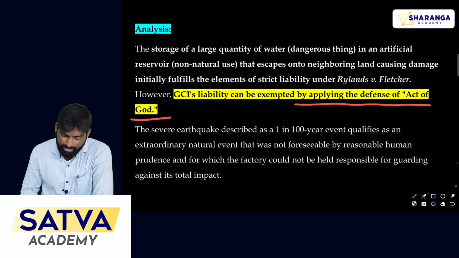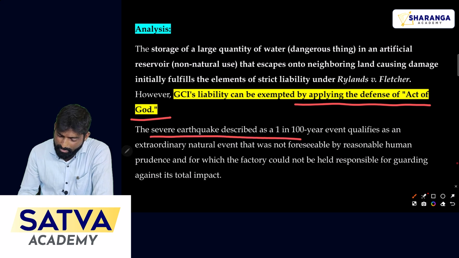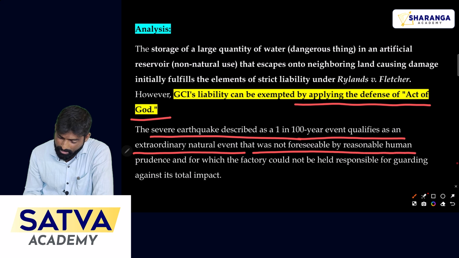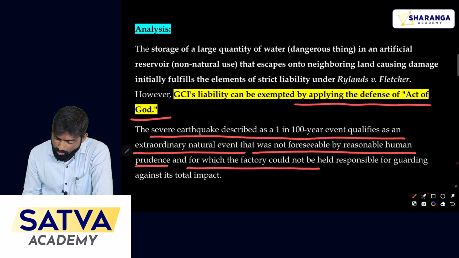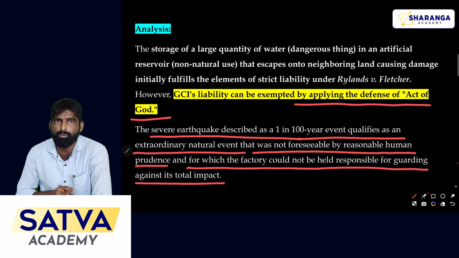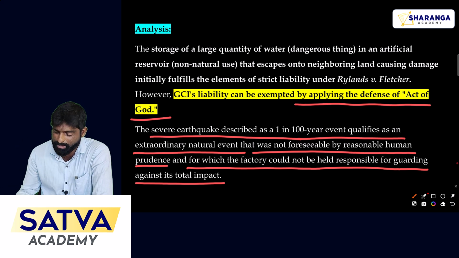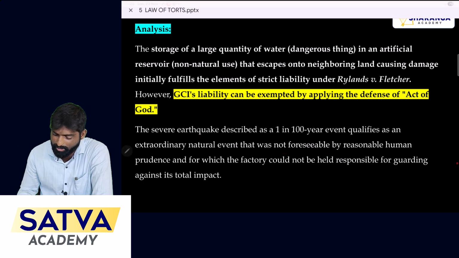The earthquake, described as a once in 100 years event, qualifies as an extraordinary natural event that was not foreseeable by reason of human prudence, and for which the factory could not be held responsible for guarding against the total impact. This act was a natural phenomenon. For that act, the company is not liable, so in this case the company is exempted from paying the compensation. That is the conclusion to be given in your answer.